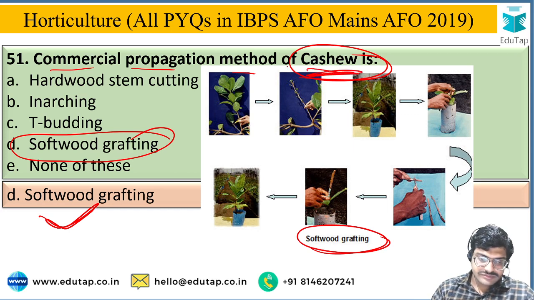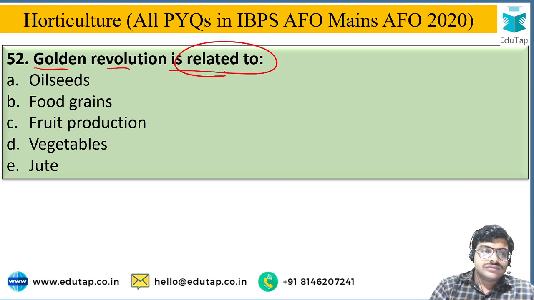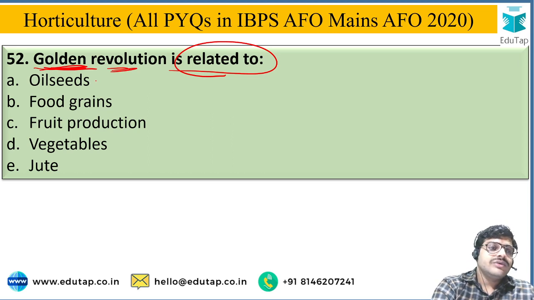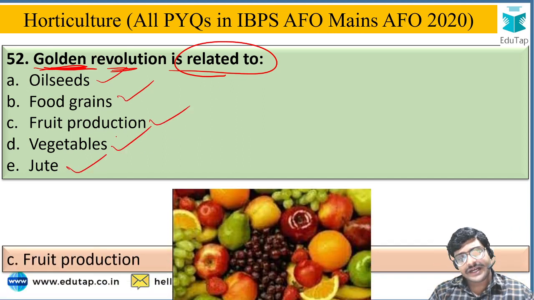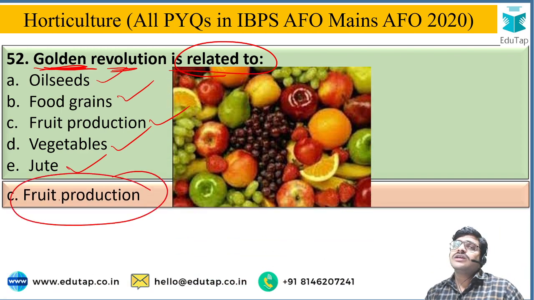Okay. Next, golden revolution is related to, there are various revolutions, white revolution, green revolution, etc. So you have to identify the objective of golden revolution. The options are to increase oil seed production, food grain production, fruit production, vegetable production, or jute production. And the correct answer is golden revolution is for fruit production and other relevant horticultural production.